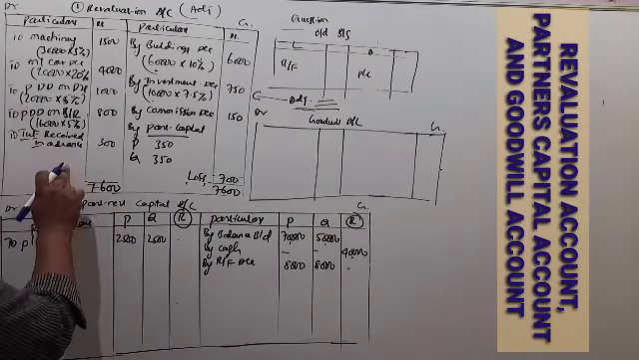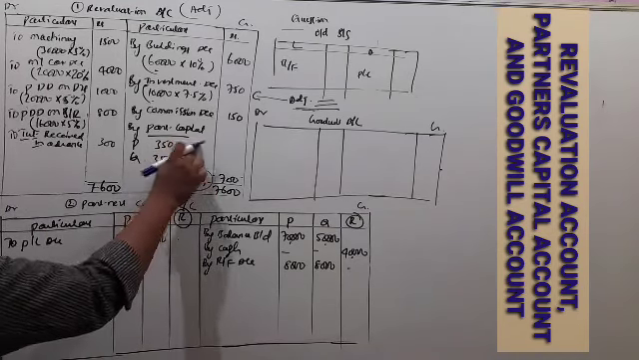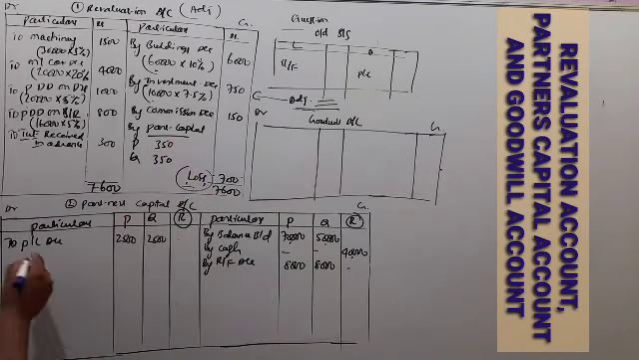So it is the revaluation account. Under the revaluation account you got a loss here. So the loss is transferred to the partners' capital account, on the opposite side, that is the debit side. So the revaluation account, this is the loss. So loss 350.